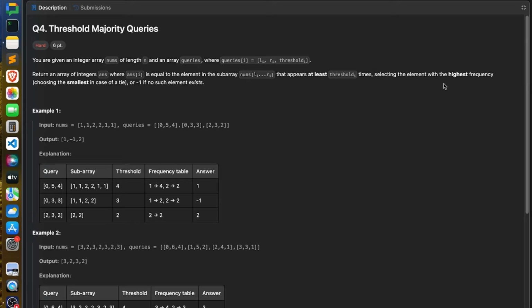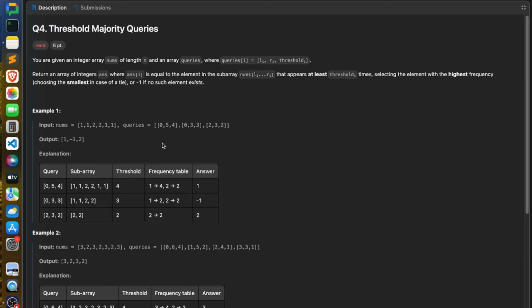So for each query, consider a subarray from index left to right. Now we have to find the element which has the highest frequency, but it should appear at least the threshold number of times, right? If there are multiple numbers possible, we have to consider the smallest one if there is a tie, and if no such element exists, we have to return -1, right?